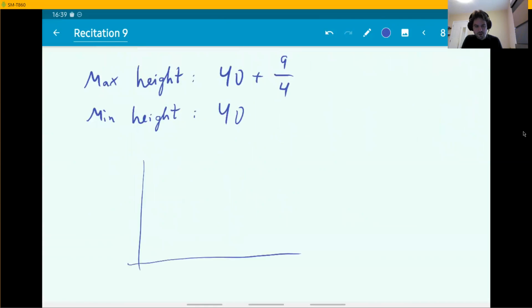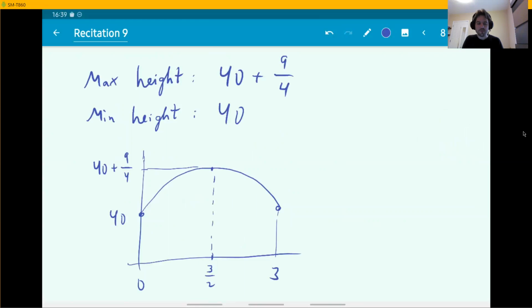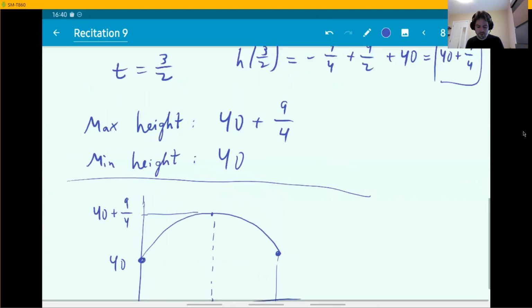What is actually going on in the problem is, once again, just something like this. This h function describes an upside down parabola where the maximum actually happened at the critical point, 3 over 2. Whereas the two values, 0 and 3, were both at the same height of 40. But once again, we don't need to do this in the problem. This graph, I'm just pointing this out. The solution stopped right here.